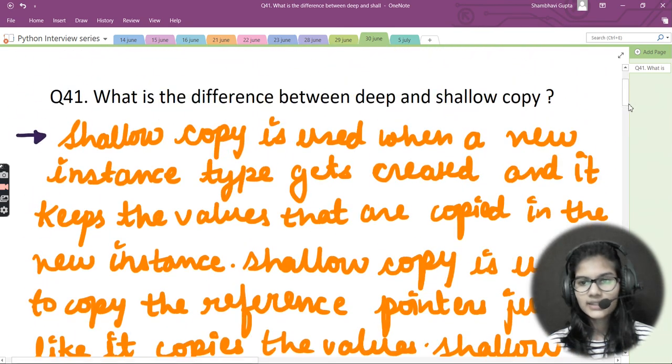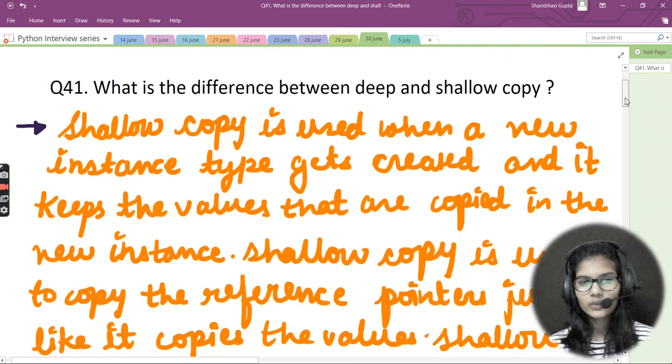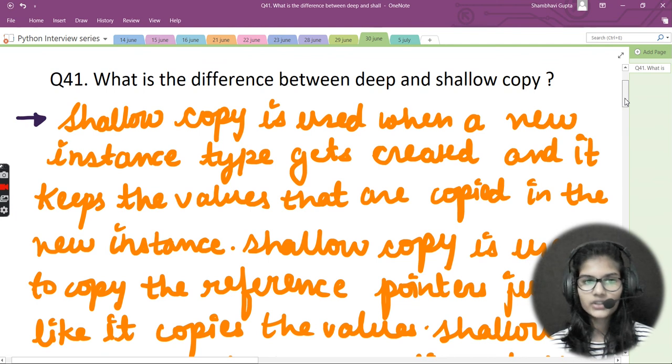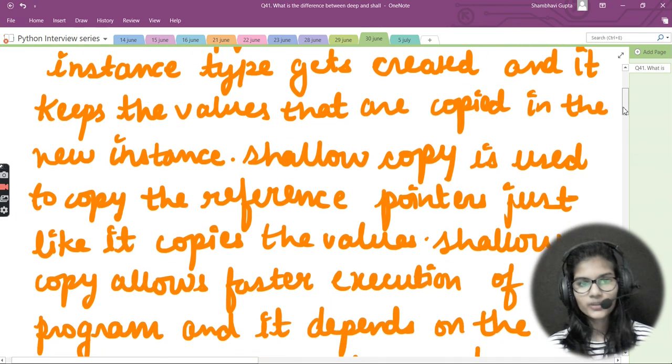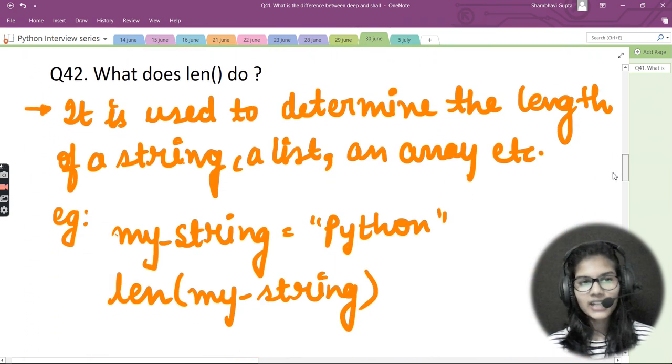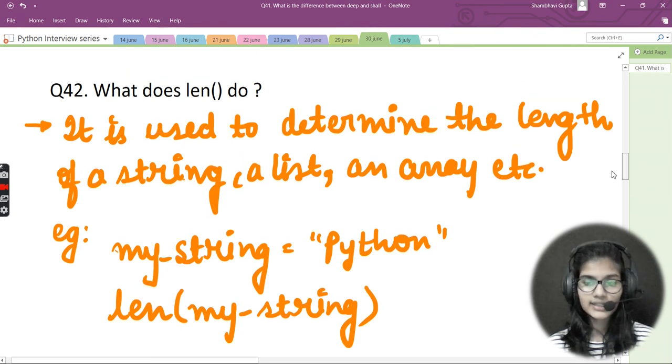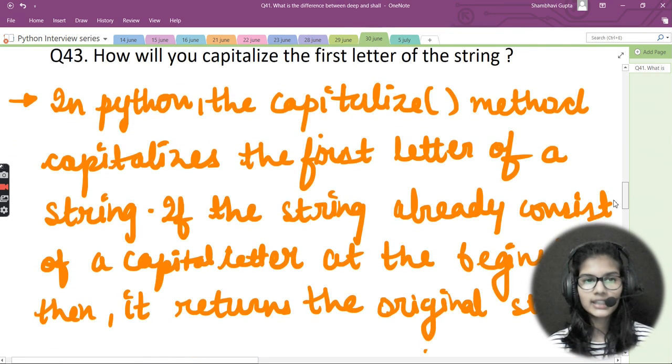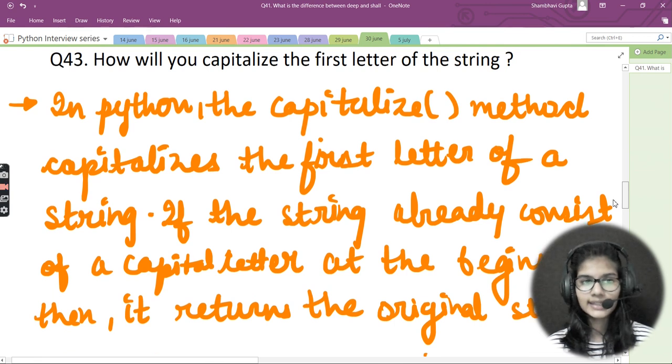So let's quickly review all of the questions that we have discussed today. The very first question was: what is the difference between the deep and the shallow copy? We saw the differences between them. After that, we saw what len actually does, a function, and its use. Other than that, we saw how to capitalize the first letter of a string.